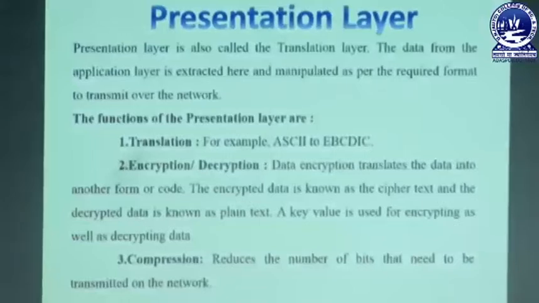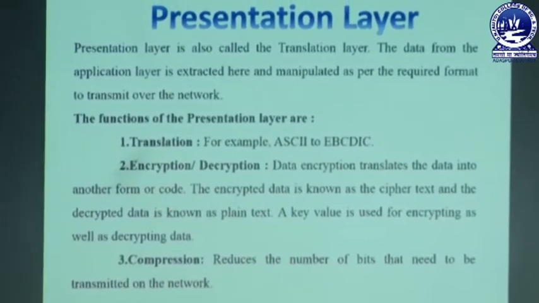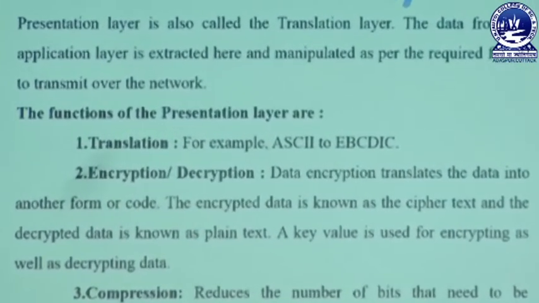Whenever I show a photo on my phone, it will show as per my screen resolution. Whenever I transfer the same photo to a projector, it will automatically accommodate to the screen resolution of the projector. So this is done by the presentation layer. What are the functions of the presentation layer? First one is translation, for example ASCII to EBCDIC.